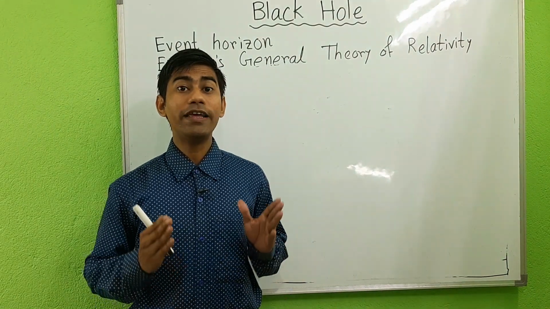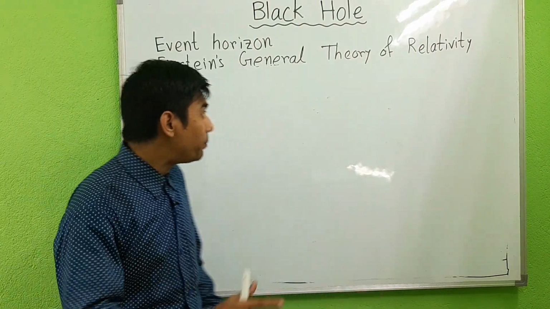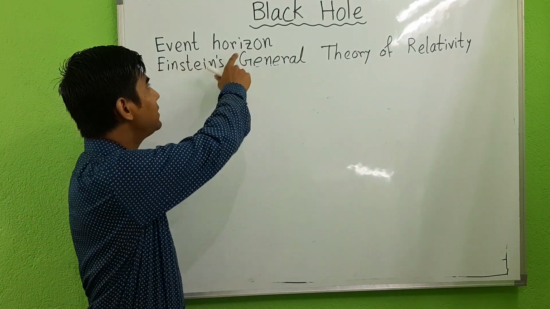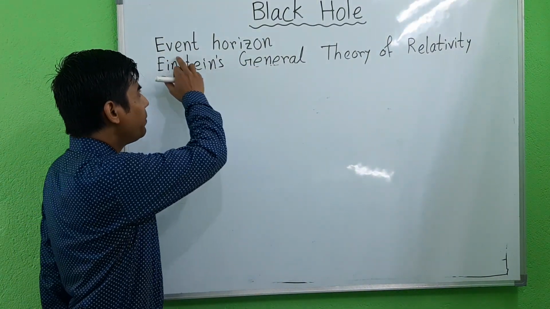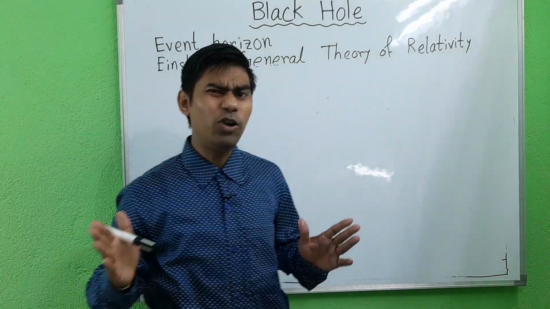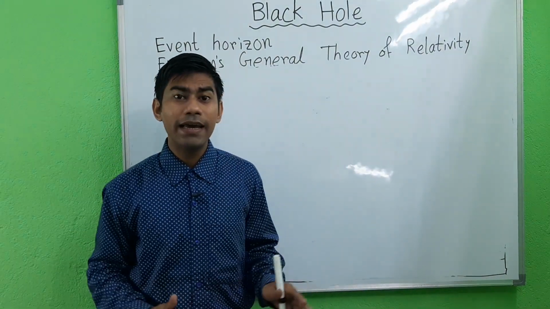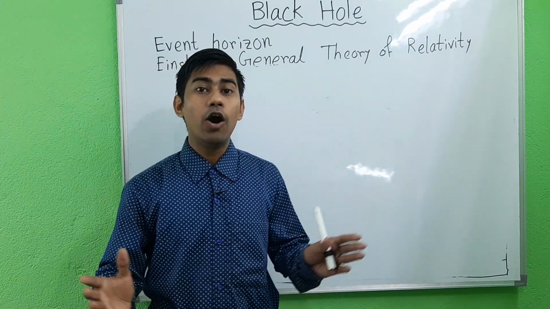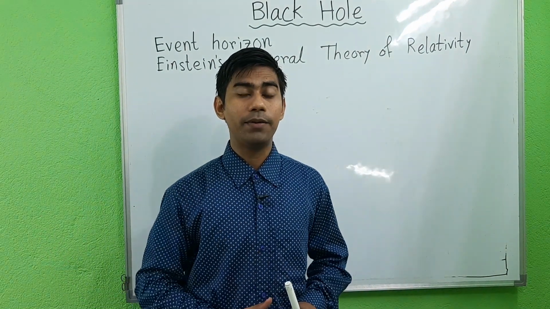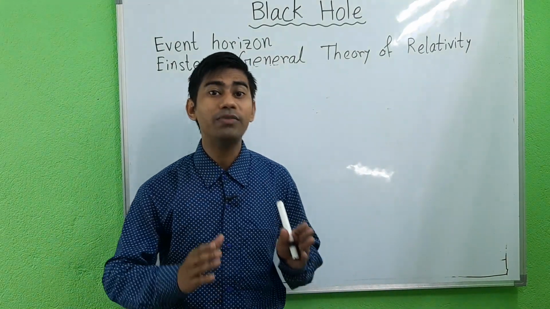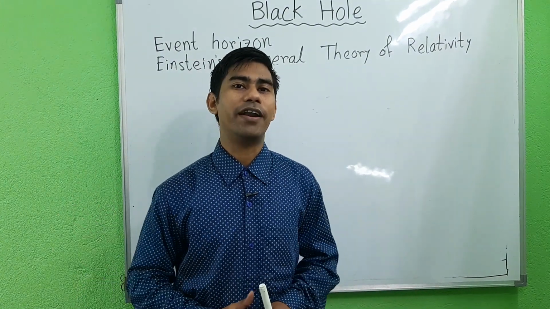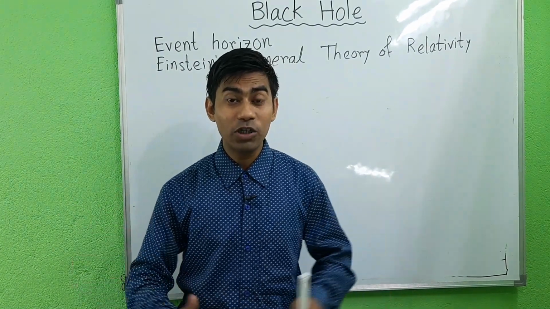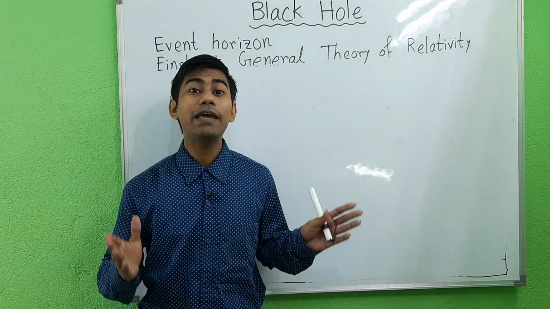Nothing, not even light, can escape from inside the event horizon. It is referred to as such because if an event occurred within the boundary, information from that event cannot reach an outside observer.